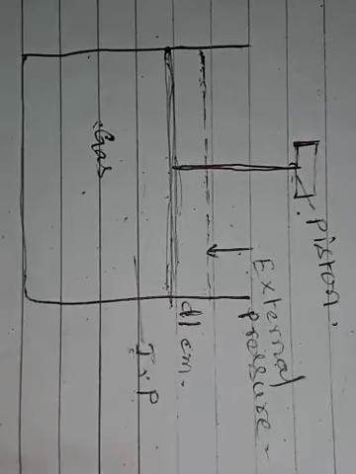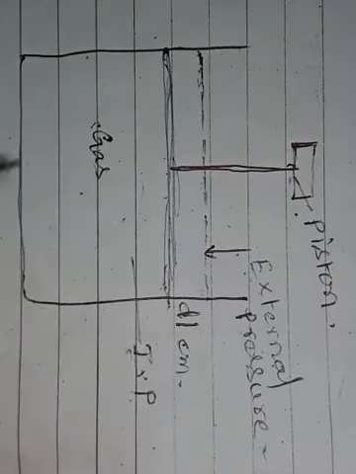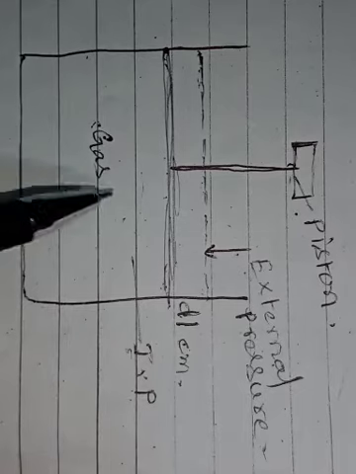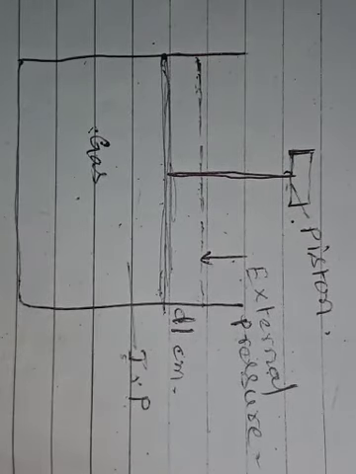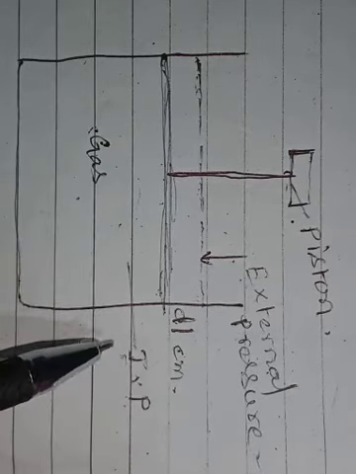To understand it better, let us understand the pressure volume work briefly. Here we have a cylinder, and this cylinder has a certain amount of gas. Let V1 be the volume of gas, and this gas has some pressure.